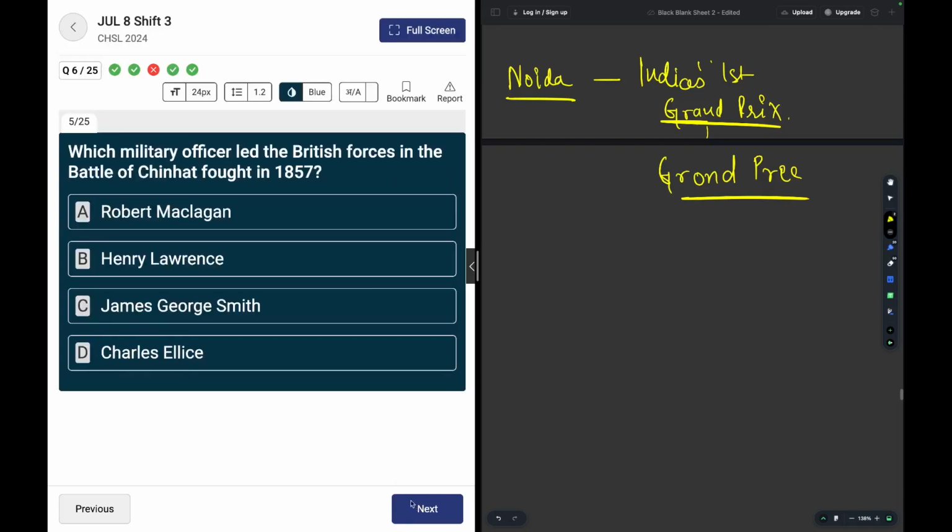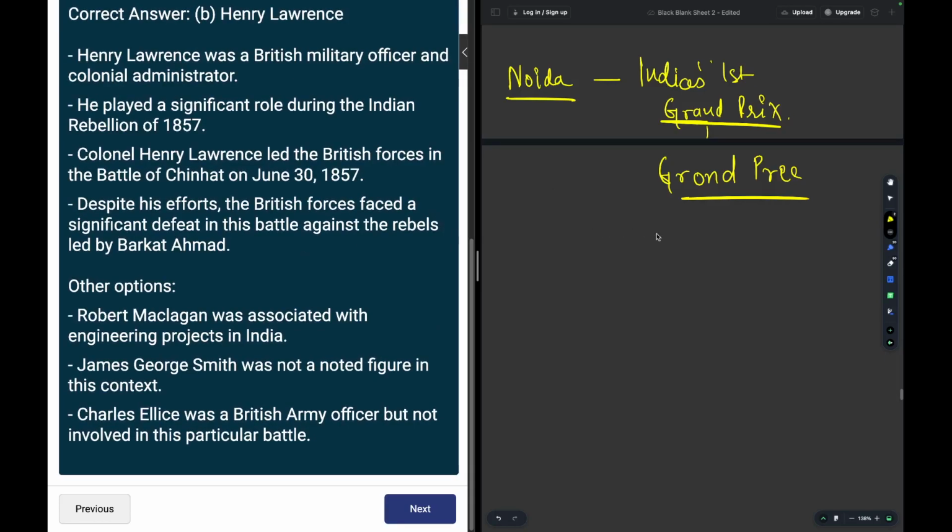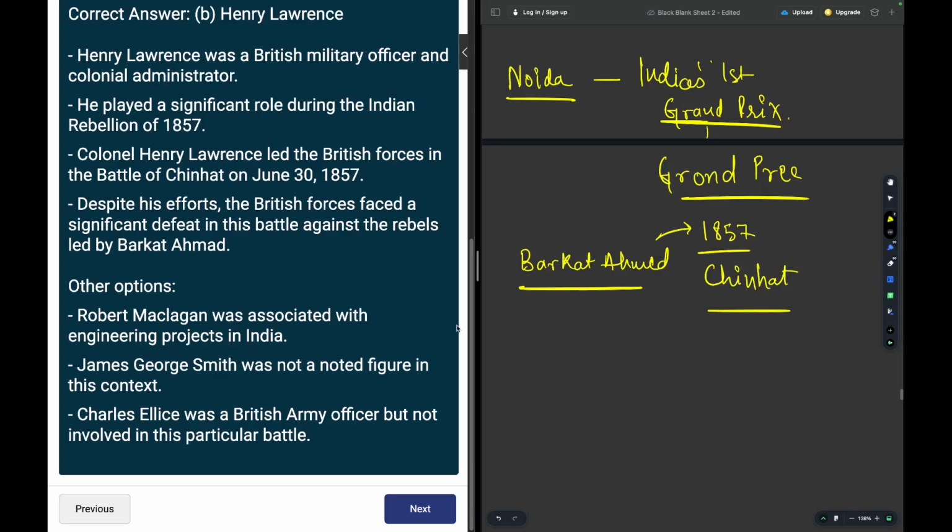Moving on. Which military officer led the British forces in the Battle of Chinhut, fought in 1857? The answer is Henry Lawrence. Okay, Henry Lawrence fought the Battle of Chinhut against Barkat Ahmed. Barkat Ahmed was a local rebel, and this Battle of Chinhut was held in 1857.